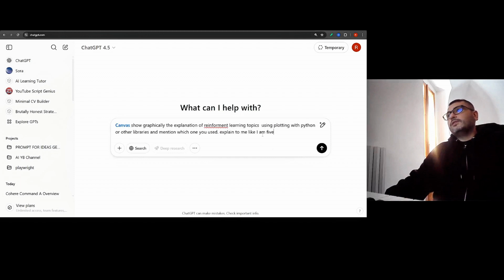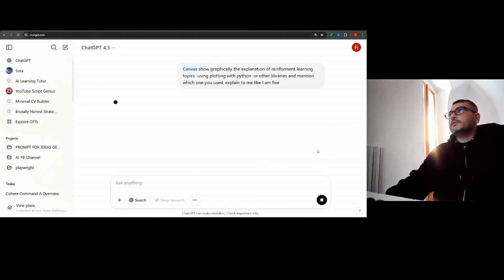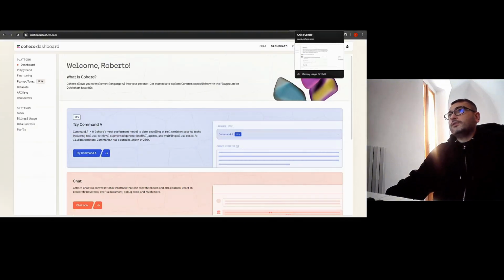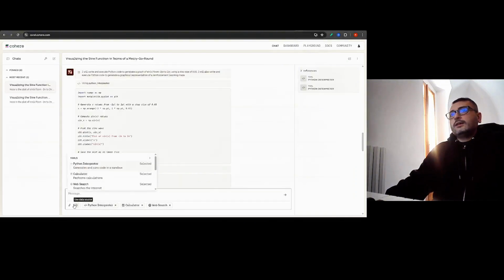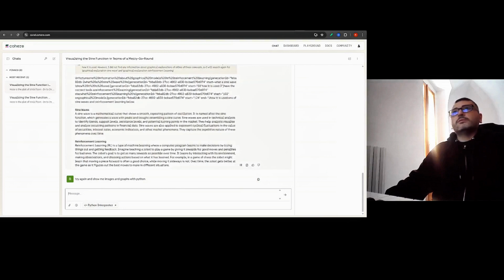So let's give this prompt. Here I wrote Canva, which probably doesn't exist in Cohere, or it does. Let's see. Here I insert all the tools. They're all here, plus web search and the Python interpreter. Let's start a new chat. Okay, I'm not sure how it's possible to do that.